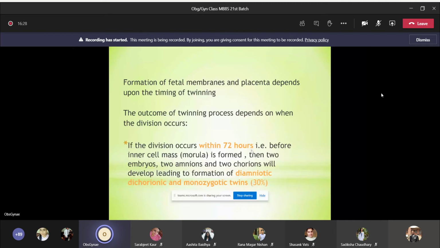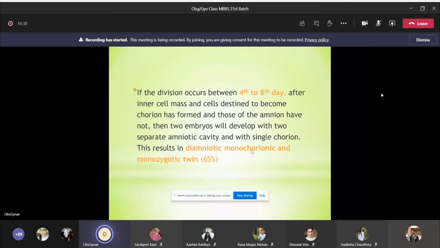Second is if the division occurs between 4th to 8th day, that is after the inner cell mass and cells destined to become chorion have formed, and those of the amnion have not formed, then the two embryos will develop with two separate amniotic cavities, but with a single chorion. The placenta would be single. So this results in formation of diamniotic but monochorionic twin pregnancy. Okay, so this is the common type and this occurs in 65% of cases.